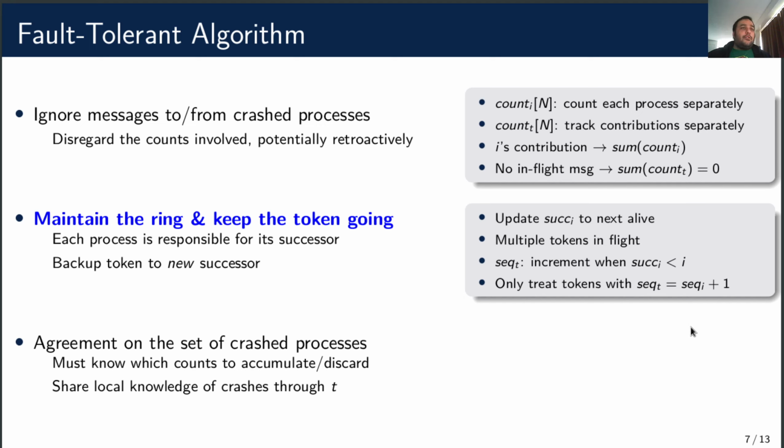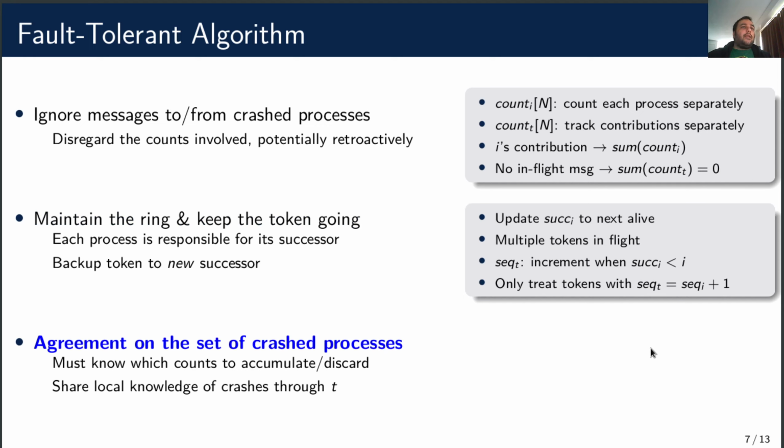For this reason, we use a sequence number in the token, which is incremented when a new round is started. This way, duplicates are discarded because the receiver expects a higher sequence number. In order to accumulate the correct counts, the alive processes must agree on who has crashed. Also note that in our algorithm, it suffices that the failure detector of a process only monitors its successor and predecessor instead of everybody. This means that the process may only know of a subset of the crashes.